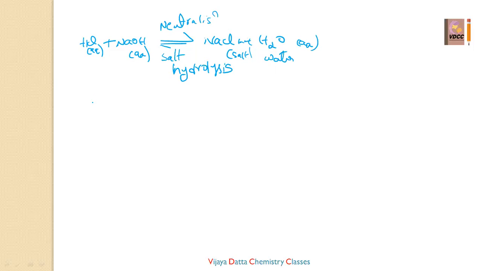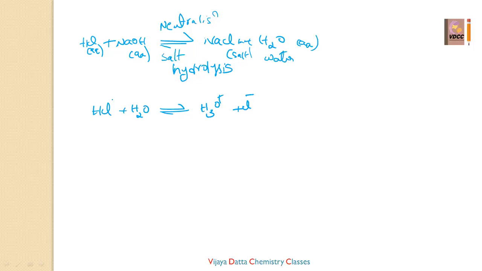Okay. Now I am taking one more reaction, that is HCl reacting with water. That is nothing but the concentrated HCl being made into diluted HCl. So when HCl is reacting with water, the reaction can be a reversible reaction. It produces H3O plus. What is this called? Hydronium ion, or protonium also we call it, right? So this H3O plus and Cl minus. HCl on reacting with water produces H3O plus and Cl minus.